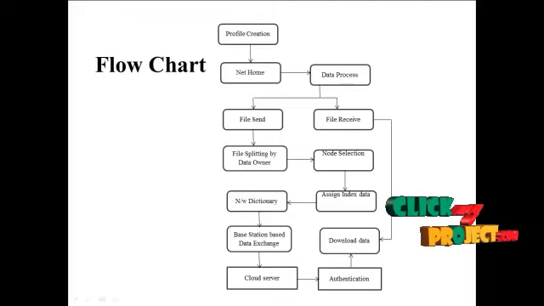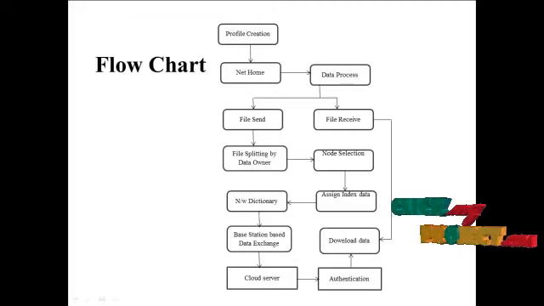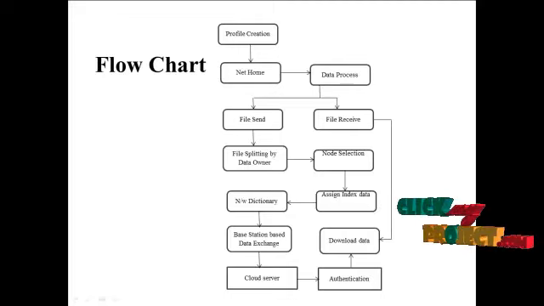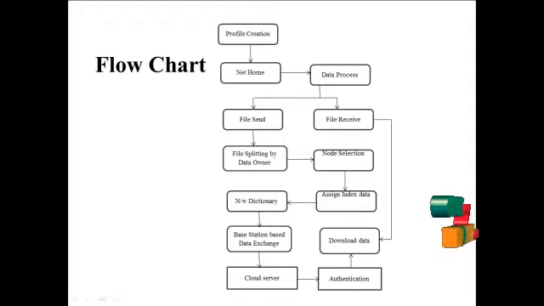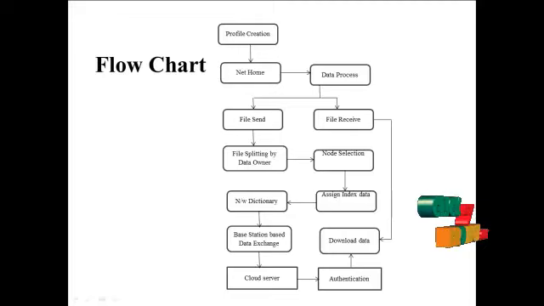Here the PDF file's every page is considered as a particular file. So the PDF is split into 14 files. 14 files will be split, so the data will be split into the particular files. The next one is the data owner splitting the particular files. The files will go for the node selection.